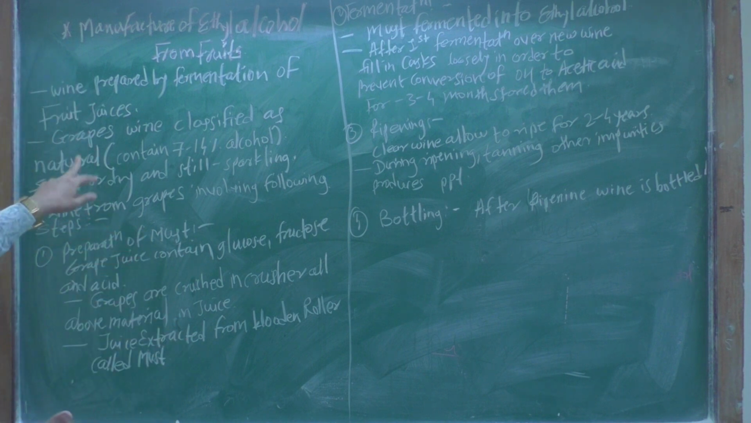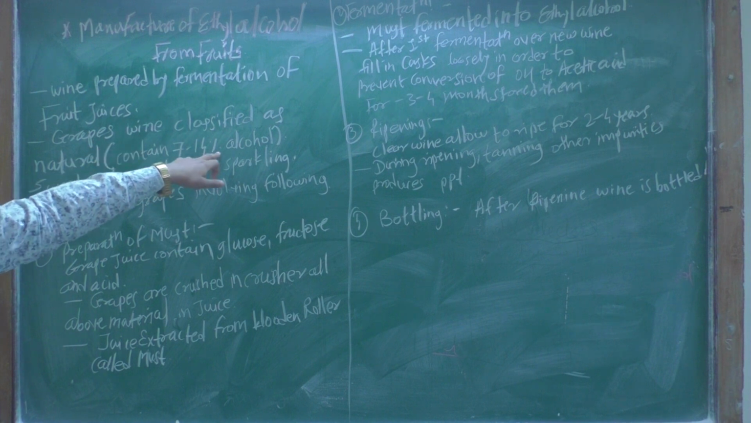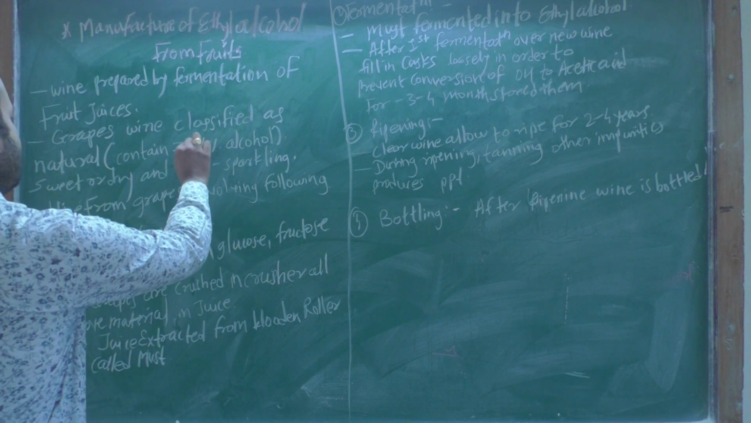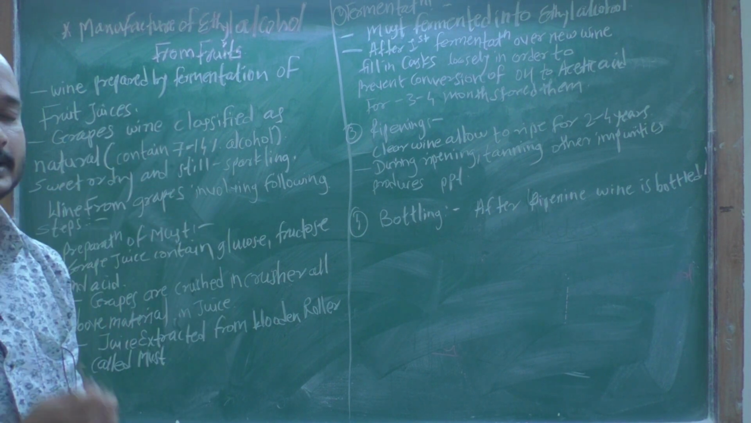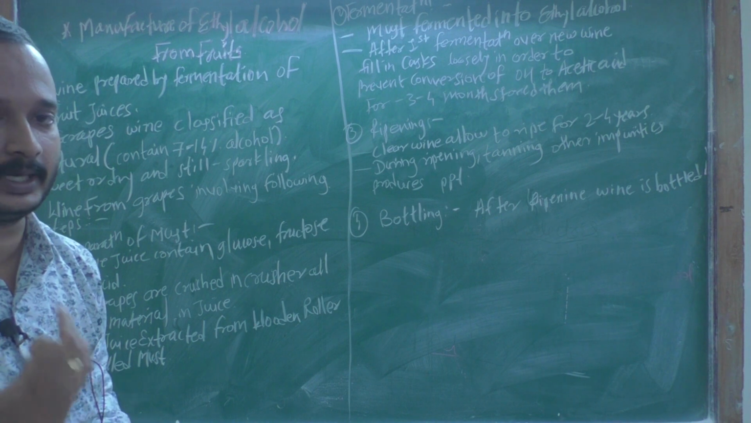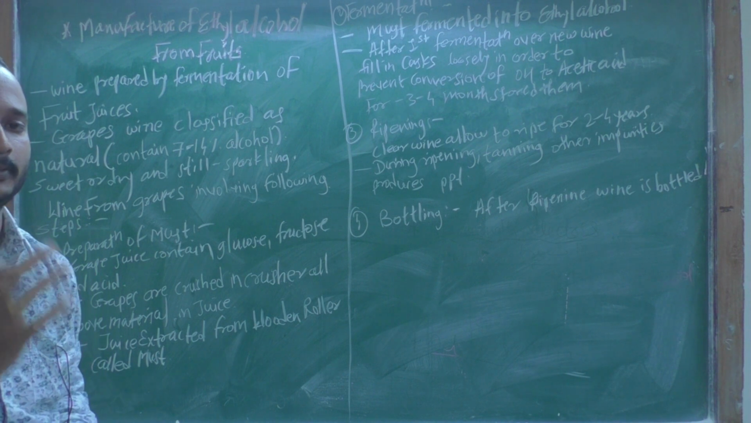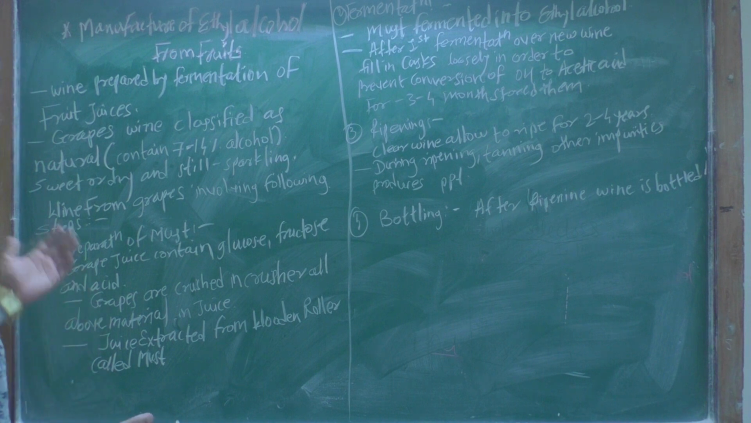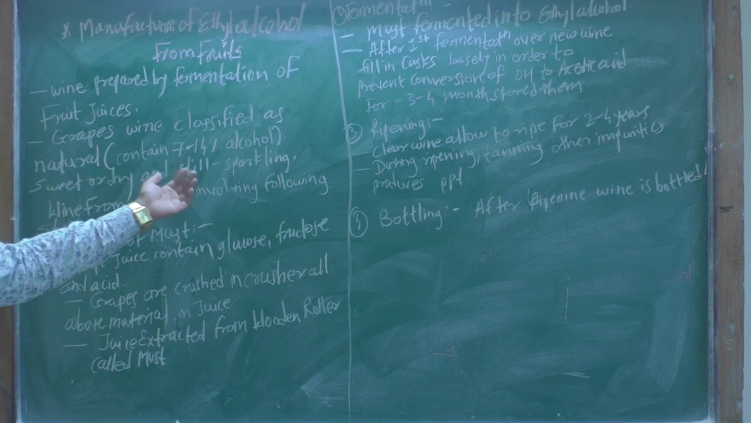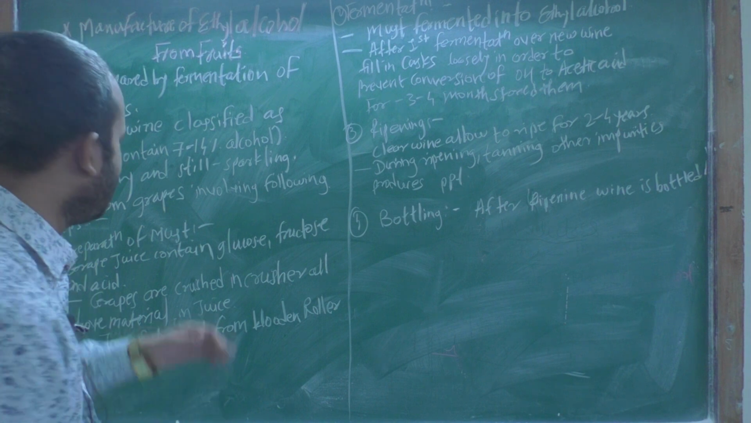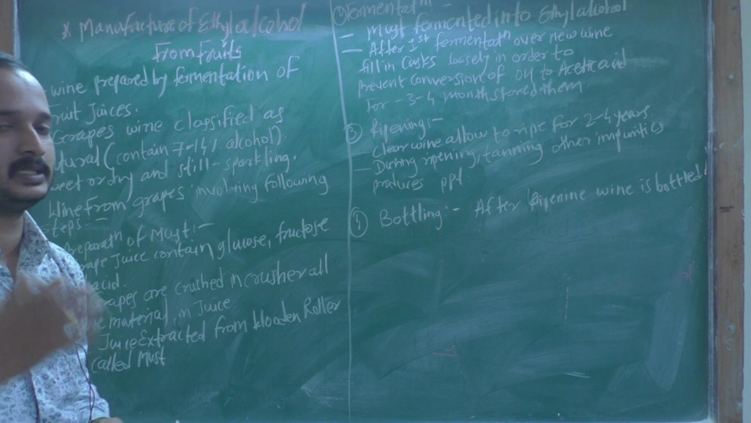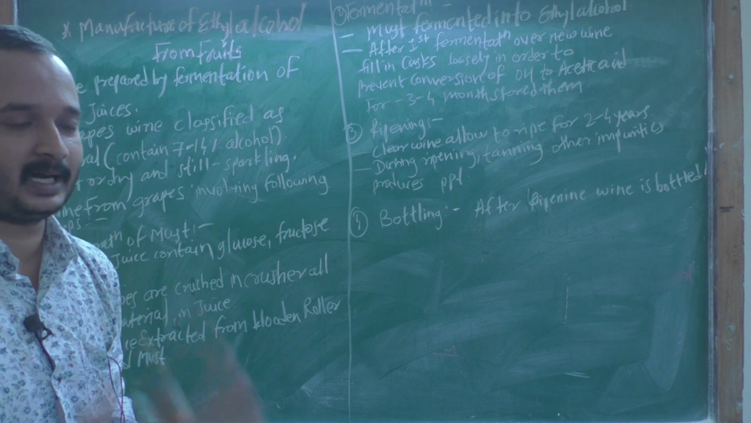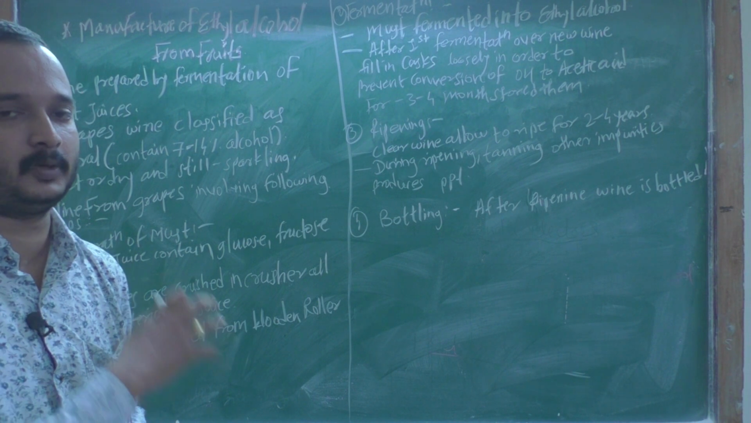First is natural wine, which contains 7 to 14% alcohol. Natural wine is prepared from grapes and has 7 to 14% alcohol. Then second is sweet or dry and still sparkling wine. This wine is prepared synthetically, and its alcohol percentage is maximum.